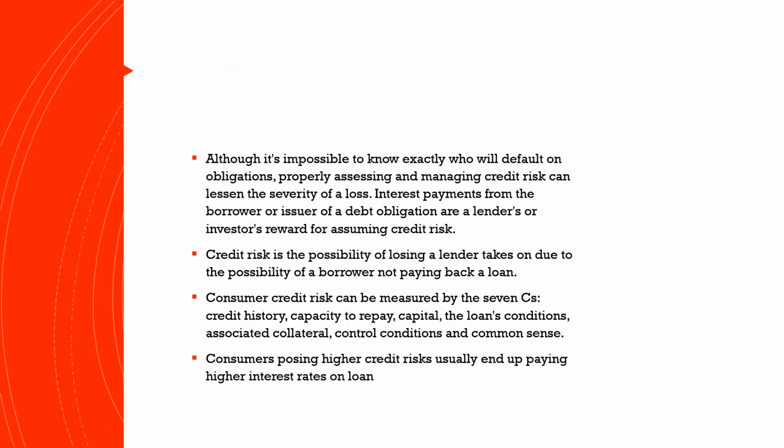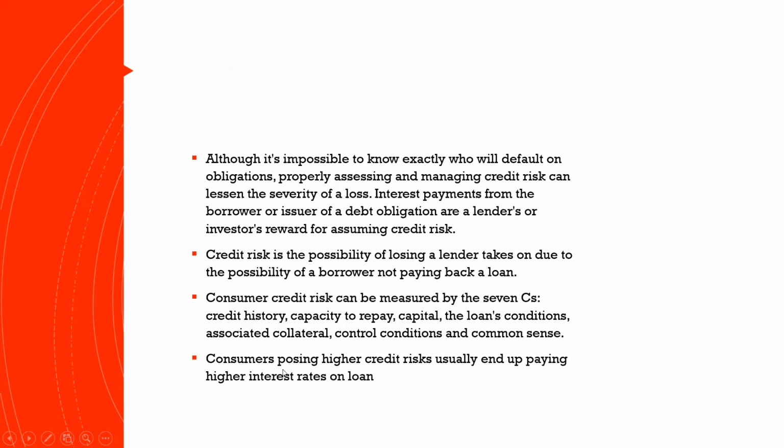The next thing we have is consumer credit risk, which can be measured by the 7 C's. What are the 7 C's? Credit history, capacity to repay, capital, loan condition, associated collateral, control, conditions, and common sense. These are the 7 C's which are very important.